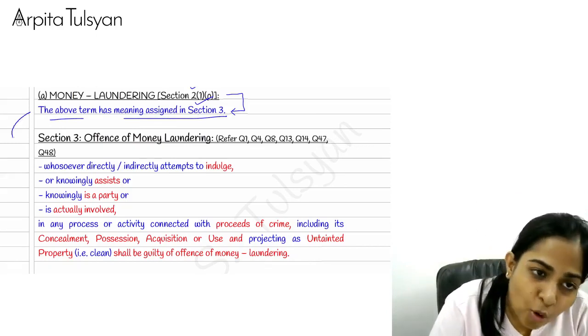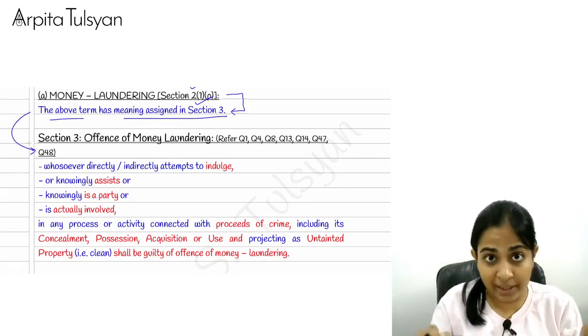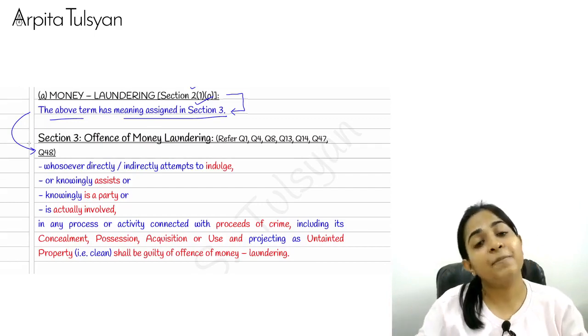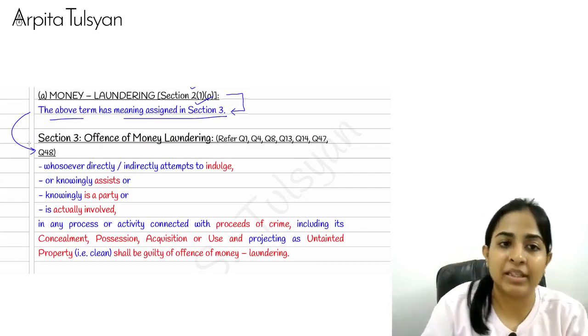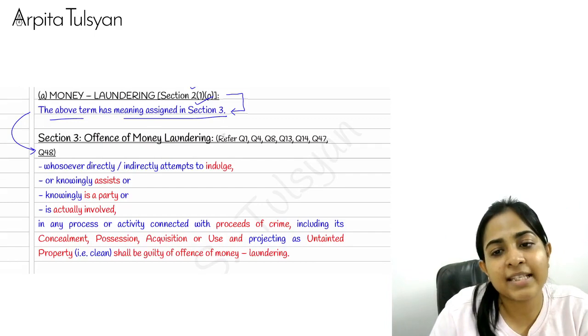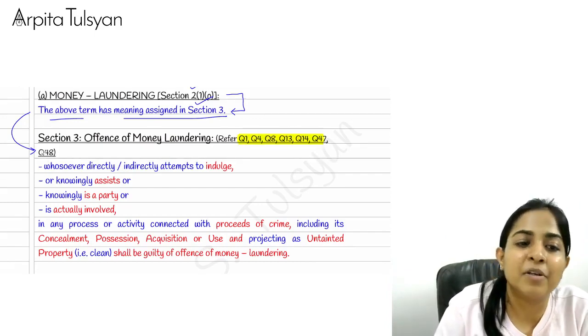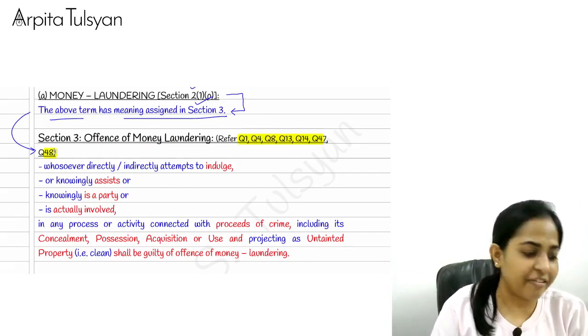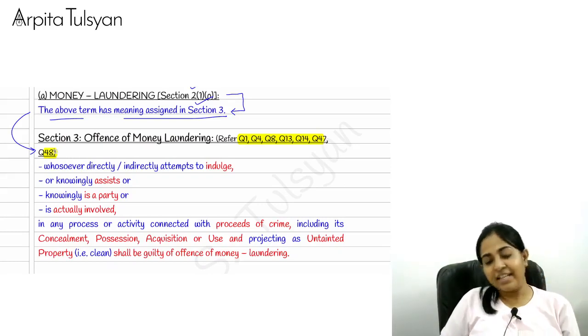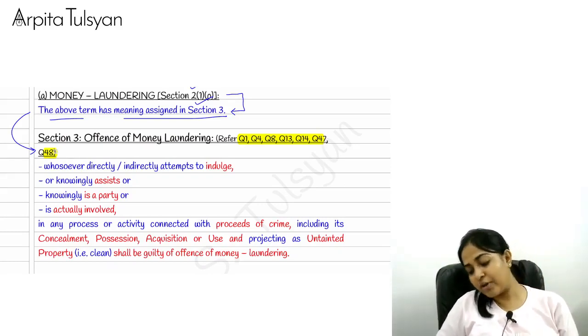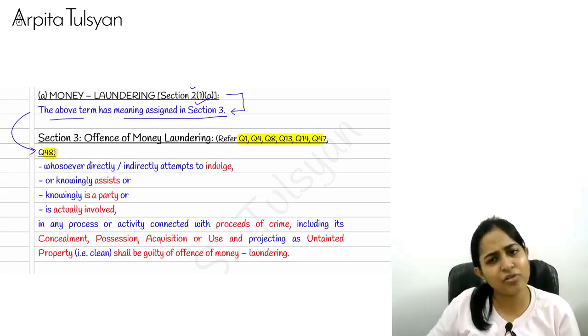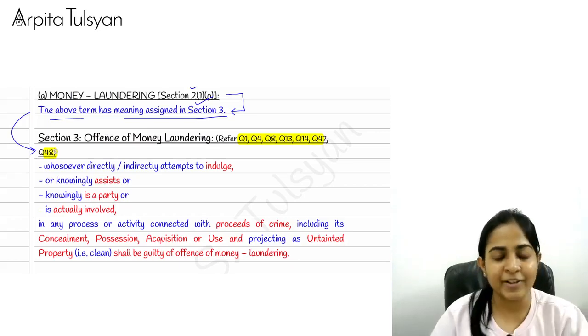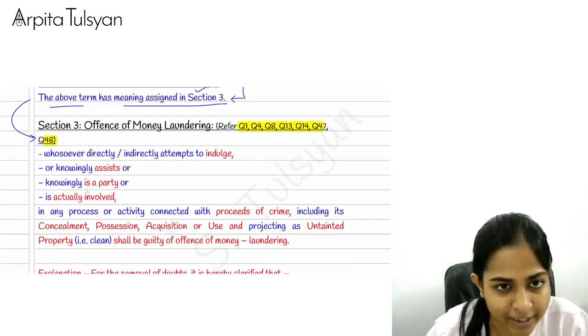So this is the only very important definition which has actually been given in section number 3. As you can see here, the reference of question numbers has been given, so that you will come to know how questions on definitions are tested.